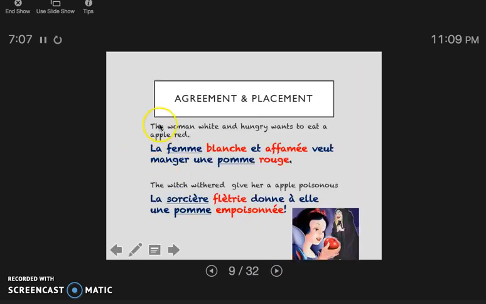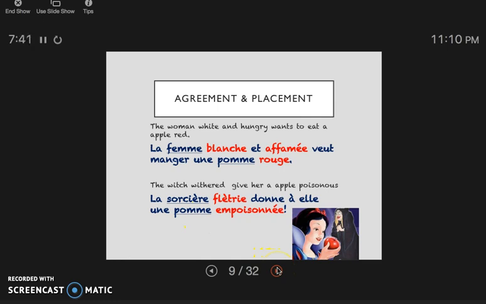Let's do another example. La femme blanche et affamée veut manger une pomme rouge. So the woman white and hungry wants to eat a red apple. Notice blanche, affamée, and rouge are all adjectives, and they're placed after the nouns. La sorcière flétrée donne à elle une pomme empoisonnée. Again, adjectives placed after the noun. Withered is after witch. Poisoned is after the pomme.